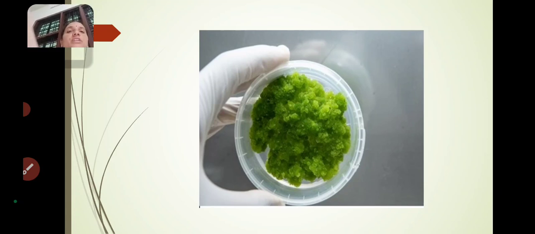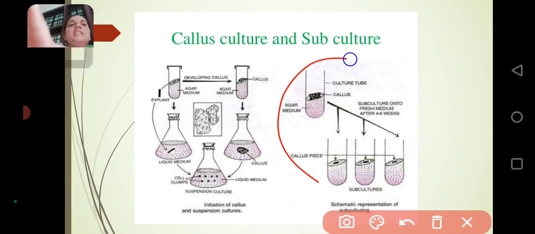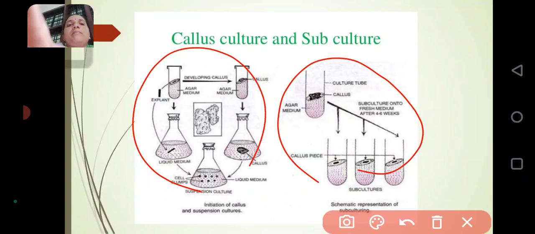This is callus. So this is callus culture and the subculture of callus. Here in the slide, these are the subcultures and these are the initiation of callus and suspension cultures.